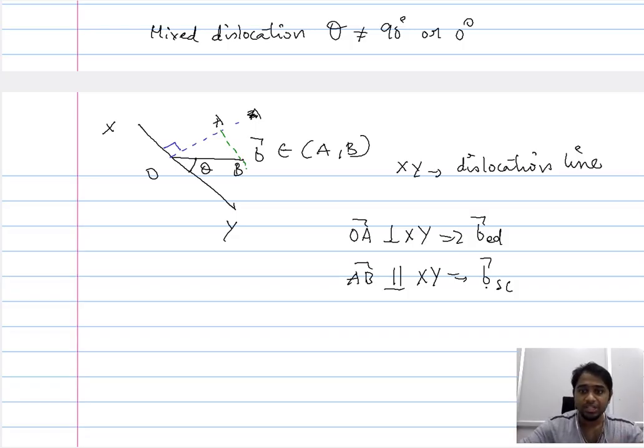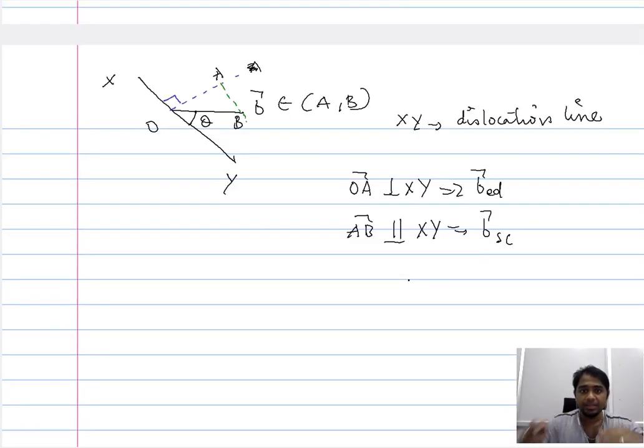Now these two vectors are part of the original mixed Burgers vector B. So this is what we want to know: how much of the mixed Burgers vector comprises the edge dislocation and how much comprises the screw dislocation. So the mixed vector is the combination of the edge dislocation and the screw dislocation.